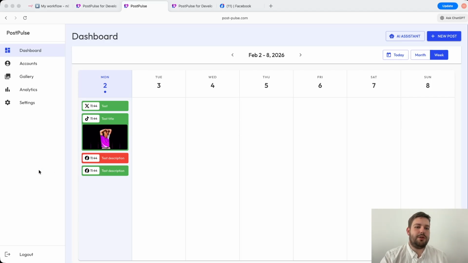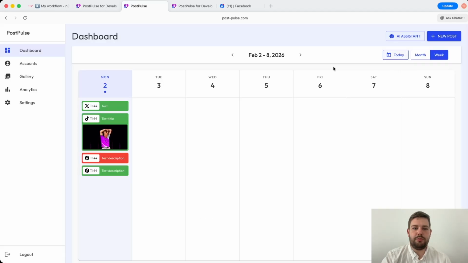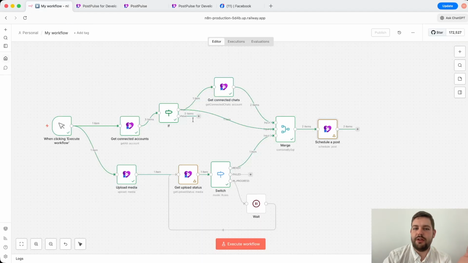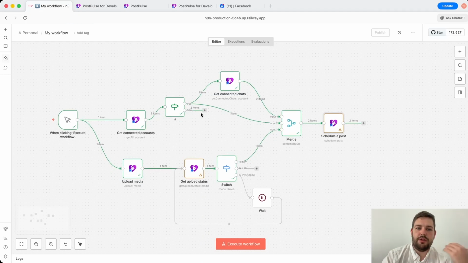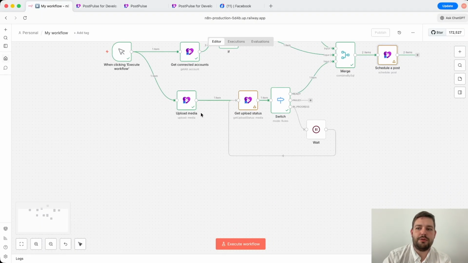So as we can see, one of my publications was not successful, unfortunately. It failed. And the main question is, how would we know about this in our workflow? Yeah, in general, as the application, of course, we notify any user, so you will receive notifications about all successful or failed posts, and you can always change your notification settings, and you will receive this notification by email. But how would we know this in our n8n platform? Well, the good thing is that we can set up webhooks with notifications about publication status.